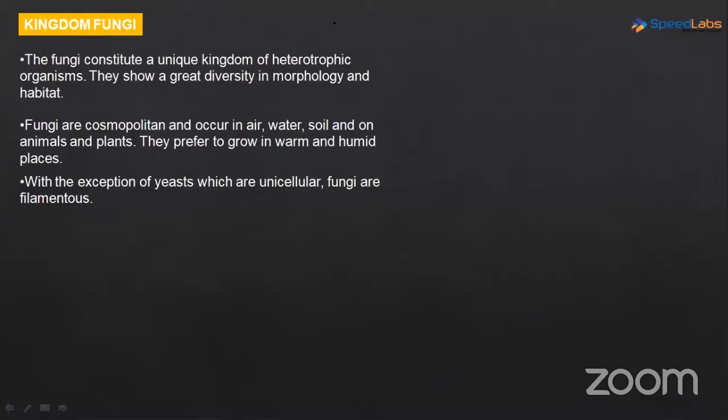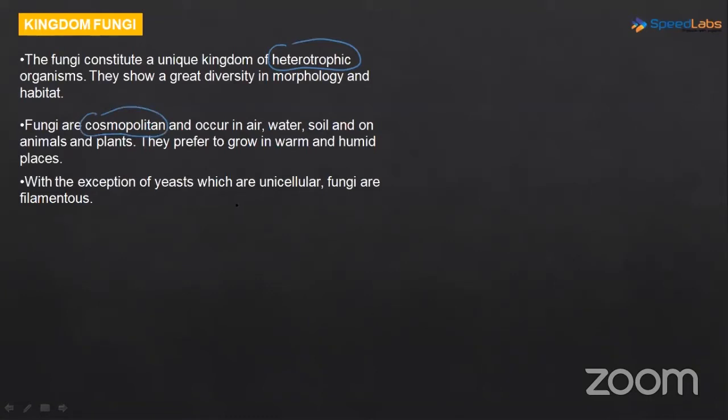As we discussed yesterday, fungi are heterotrophic because they do not have chlorophyll pigment in them. They do not have the chlorophyll pigment, and that is the reason they can't prepare their own food. So the organisms here are heterotrophic. And another important point was they are cosmopolitan, found everywhere: air, water, soil, found everywhere.